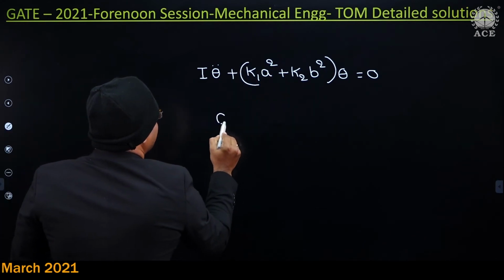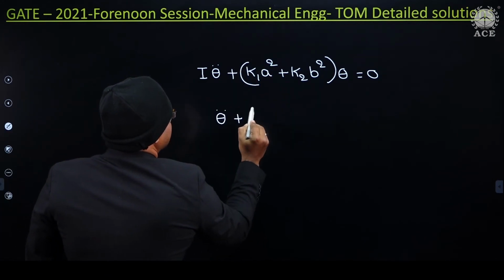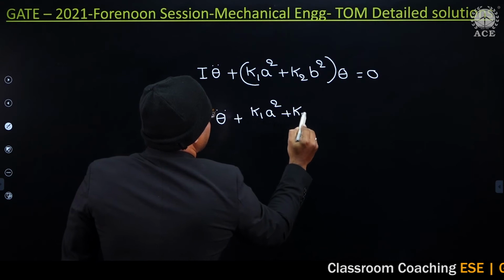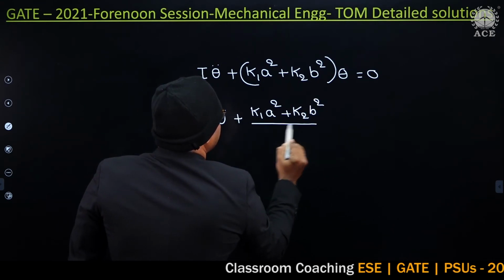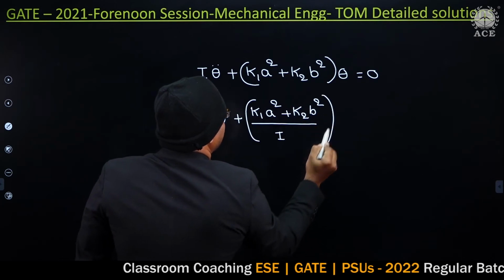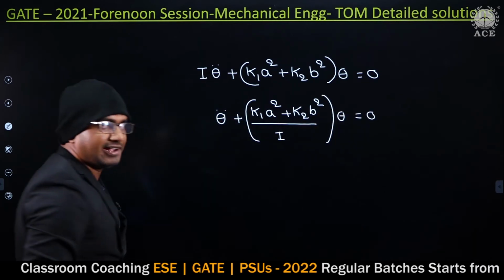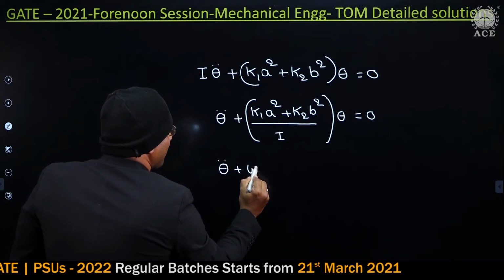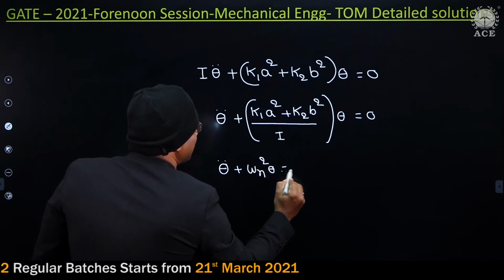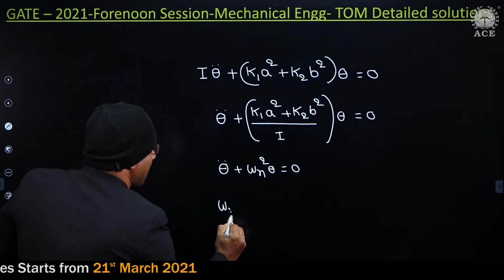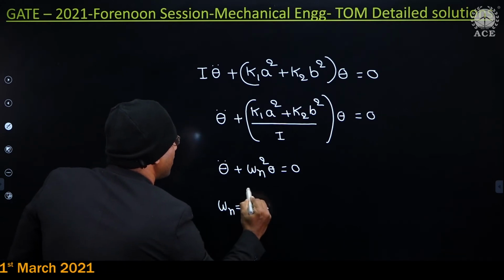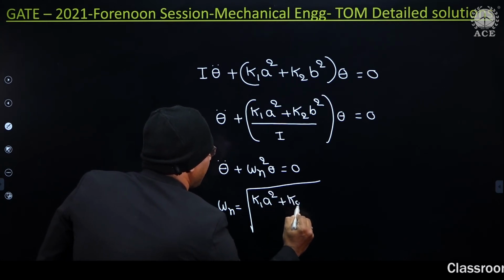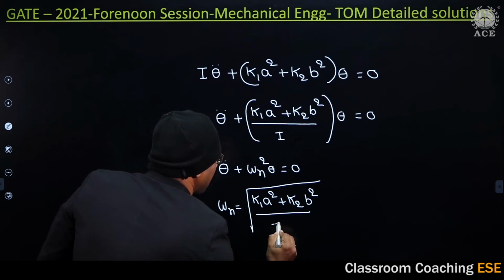The standard form of the equation is theta double dot plus K1 A square plus K2 B square by I into theta equal to 0. What is the standard equation of motion? Theta double dot plus omega n square into theta equal to 0. So omega n equals the square root of K1 A square plus K2 B square by I.